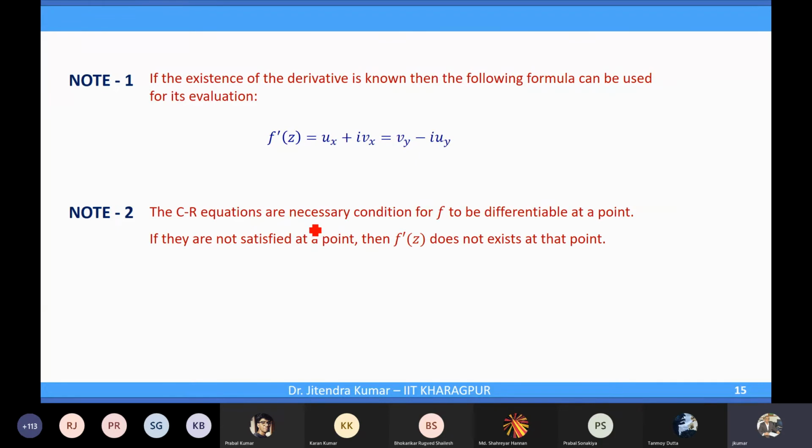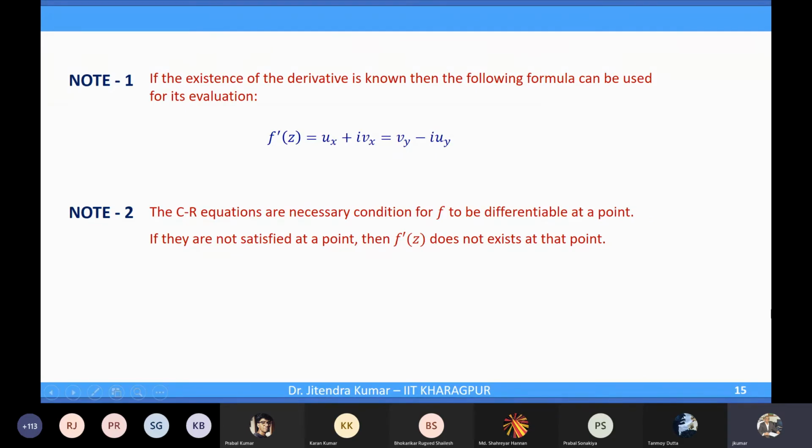The CR equations are necessary for f to be differentiable at a point or analytic at a point. If they are not satisfied, then f prime z does not exist at that point. Is that clear? Because this is what we derived there. Assuming that f prime exists, we got those CR equations. So if f prime exists, CR equations must be satisfied.